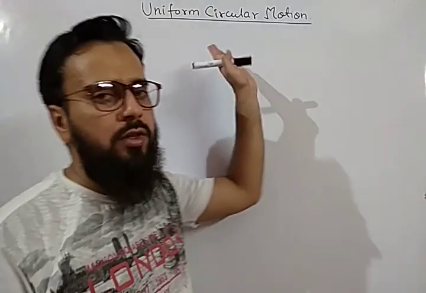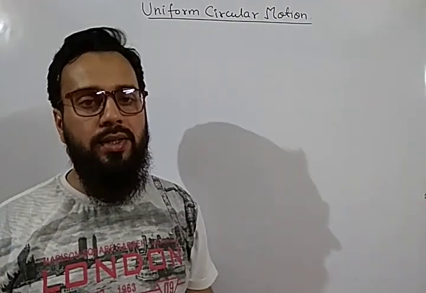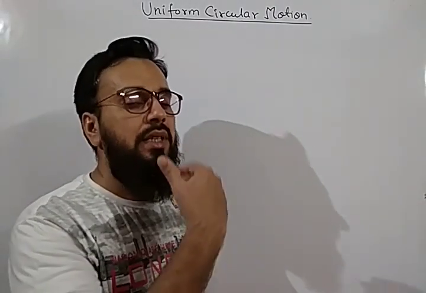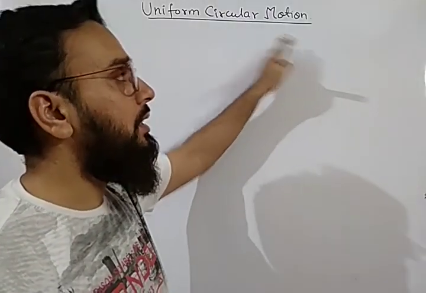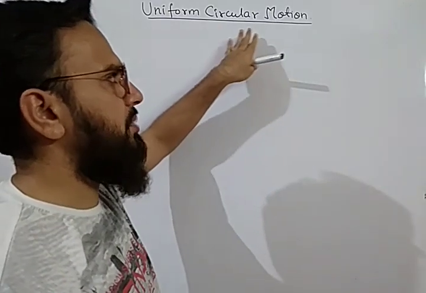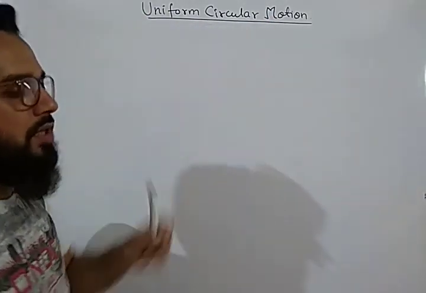It is a very small topic, uniform circular motion in class 9th, and you will study it in detail in class 11th. In class 11th it is a complete chapter, uniform circular motion. But at class 9th level it is only a simple topic. You are given just a simple preview of the chapter. So this is uniform circular motion.